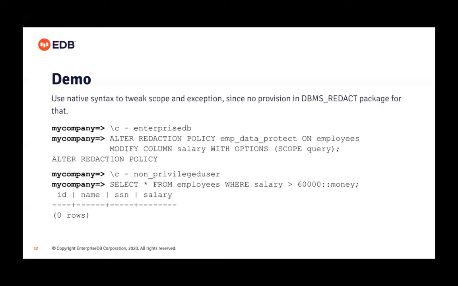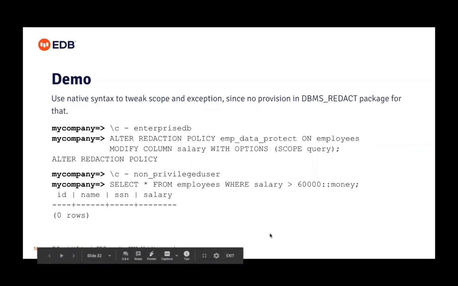So the query will be alter redaction policy, then the policy name, on table employee, then modify column. You need to say modify column, then the column name, and the option and the scope. So we alter the scope of that policy.